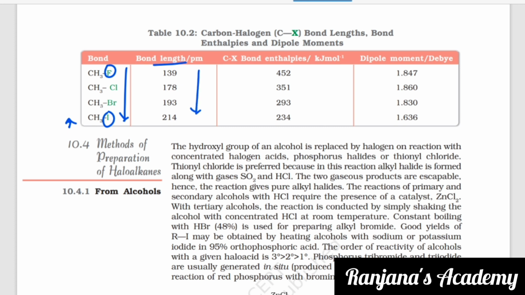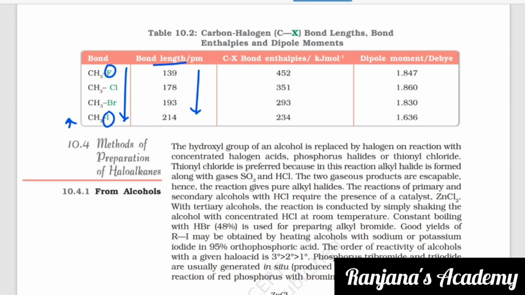So your C-X bond enthalpies are also given here. Bond enthalpies will be higher for shorter bond lengths. So you can see that it will be decreasing as you go down the group. And if you see the dipole moment, it will almost be the same for all of those compounds.